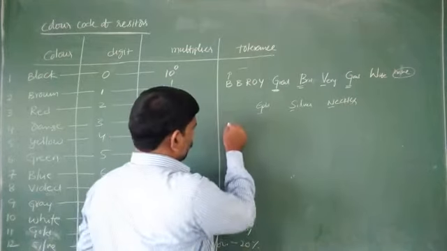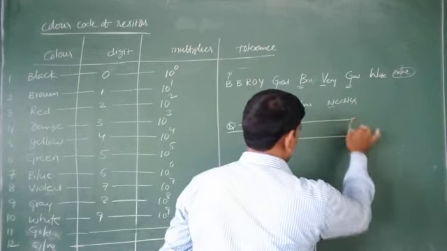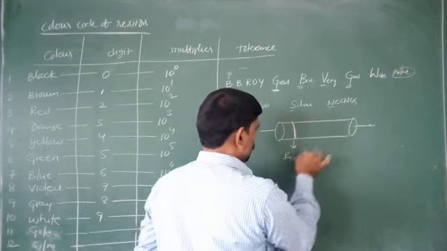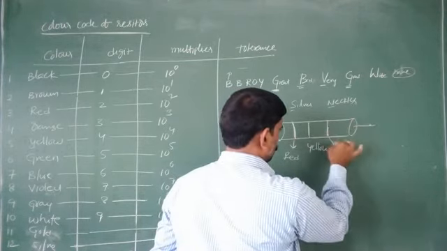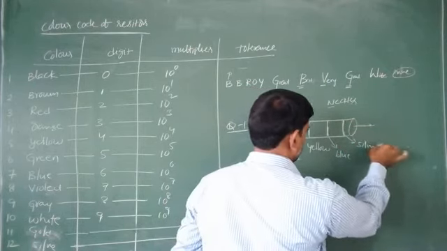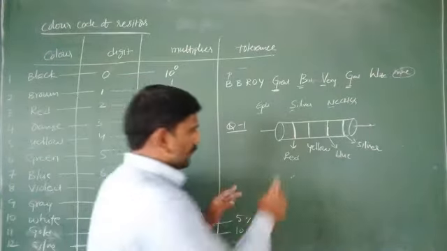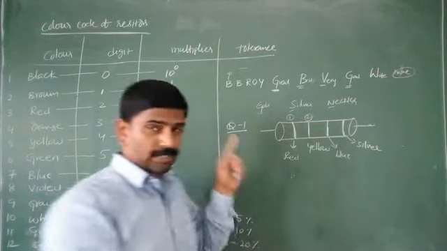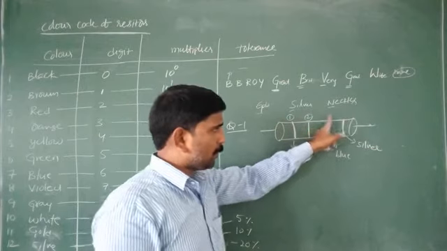So here is the first question. This is one carbon resistor. Here the first is red, the second is yellow, the third one is blue, and the fourth one is silver. So what is the resistance of that resistor? Observe, the first two are the digits: digit 1, digit 2, multiplier, tolerance.